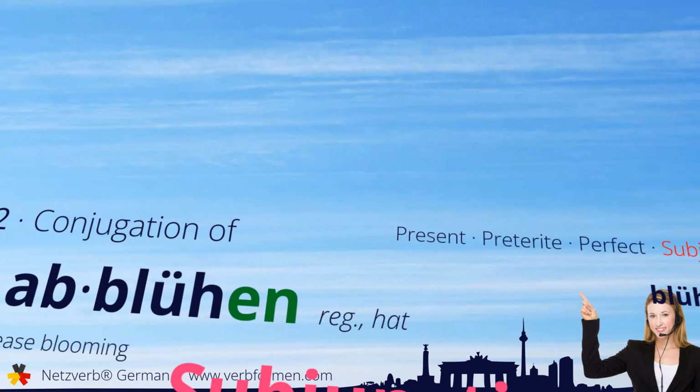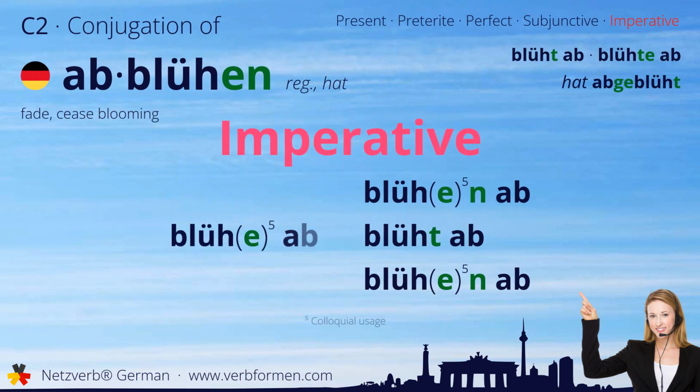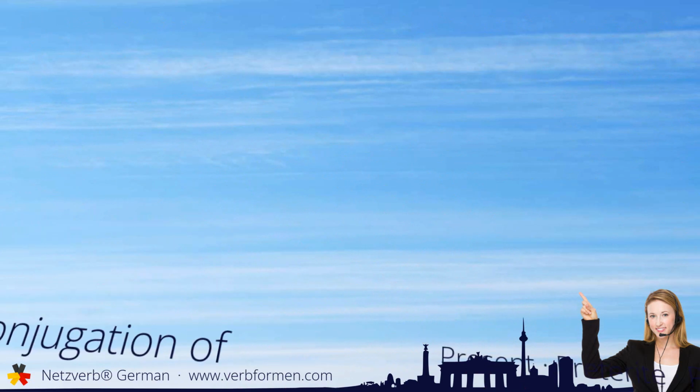And finally, we'll cover the imperative. Blühe ab du. Blühen ab wir. Blüht ab ihr. Blühen ab sie. That was our today's learning video about the verb abblühen.